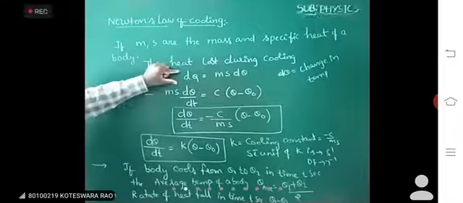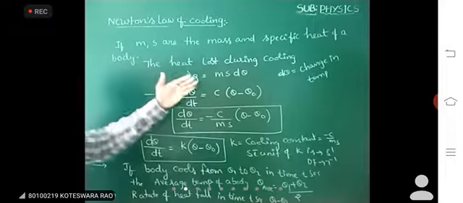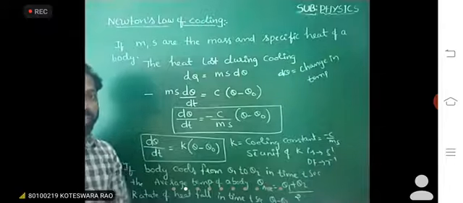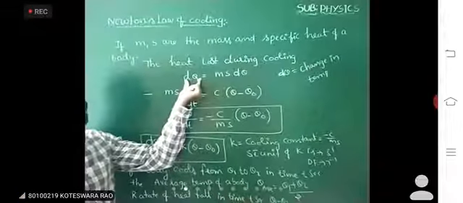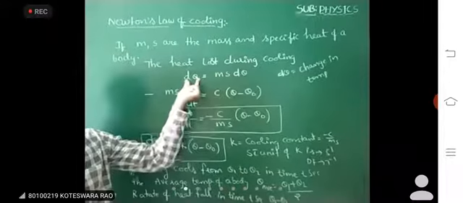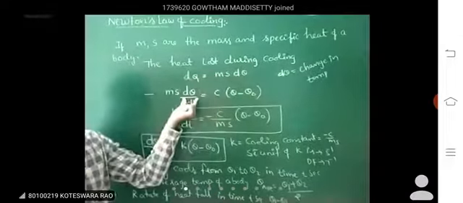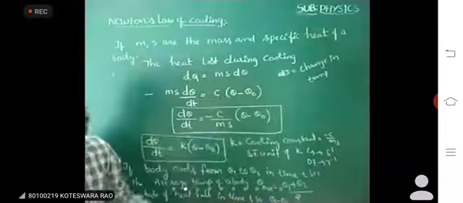This is the formula from heat energy and specific heat. The amount of heat energy given to a unit mass of a substance to raise its temperature through 1 degree is called specific heat. Here Q is the heat loss during cooling. Now dQ means substituting the ms d theta value in the already known formula. Important up to here.